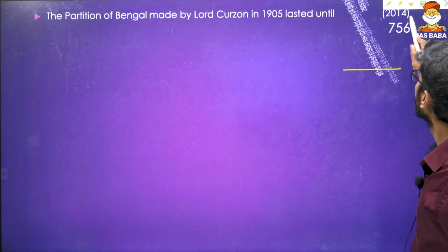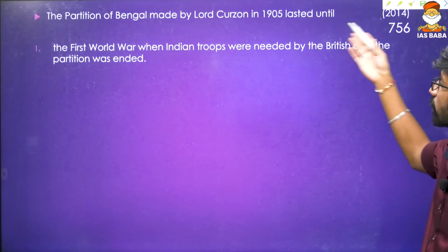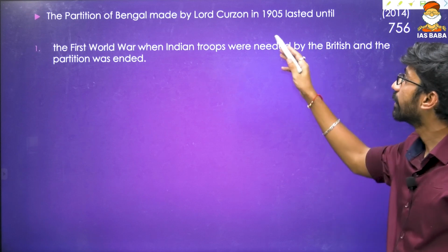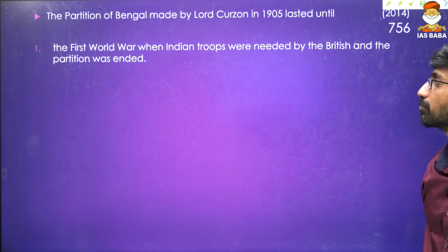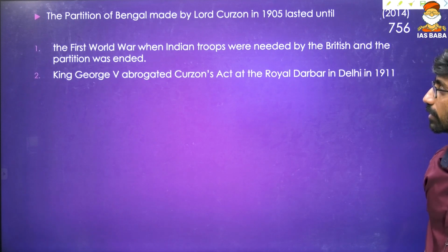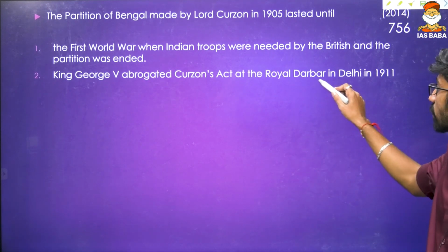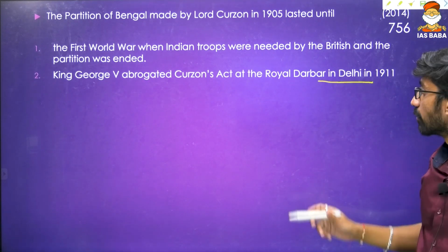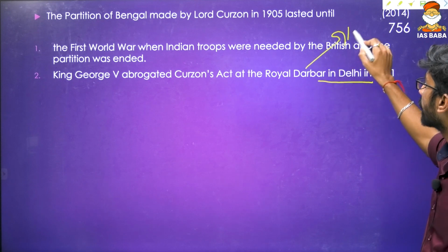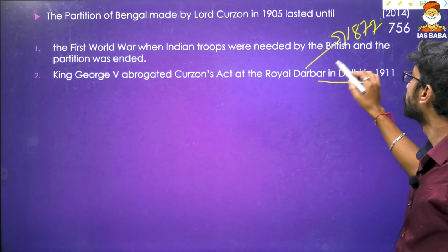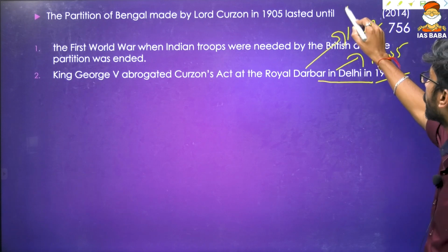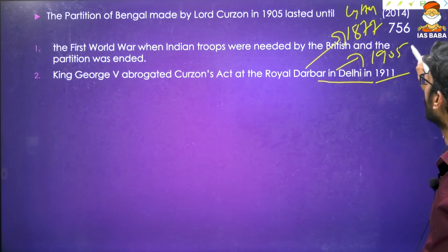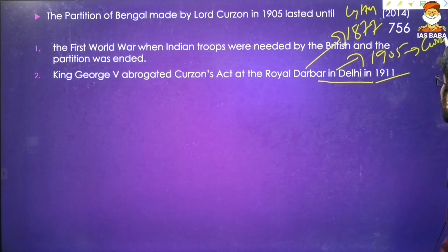Then one more, a 2014 question. Partition of Bengal made by Curzon in 1905 lasted until the First World War, when Indian troops were needed by the British and the partition was ended. King George V abrogated Curzon's Act at the Royal Darbar in Delhi. There were 3 Royal Darbars: one in 1877 during Lytton, one in 1905 during Curzon, and one in 1911 during Hardinge.